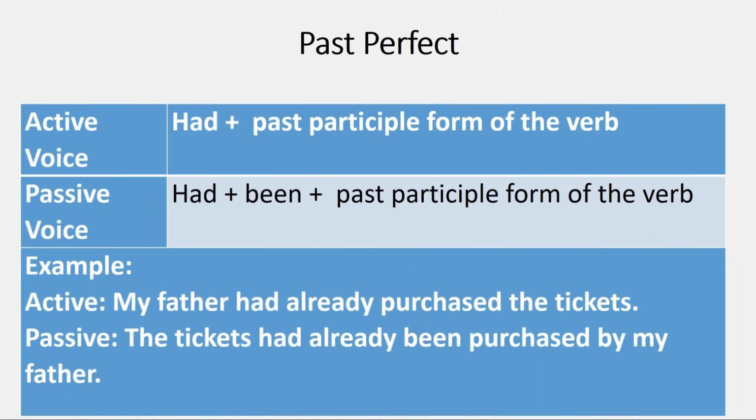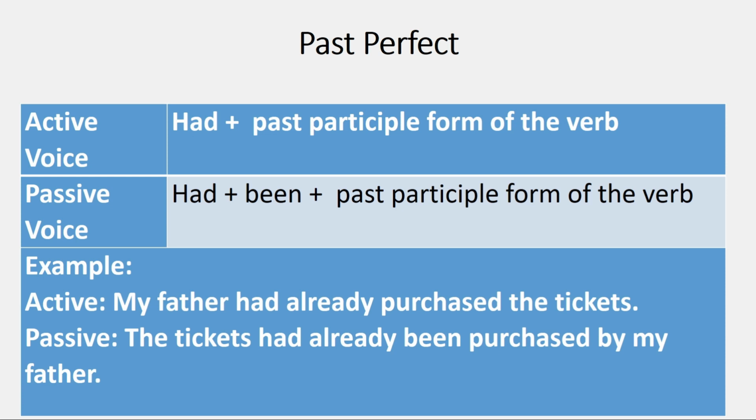Past perfect tense. In the active voice, we use had plus past participle form of the verb. In the passive voice, we retain the had and past participle form of the verb, but to show that our action is in the past perfect form, we have to use the past participle form of be, which is been. Let's look at the example.